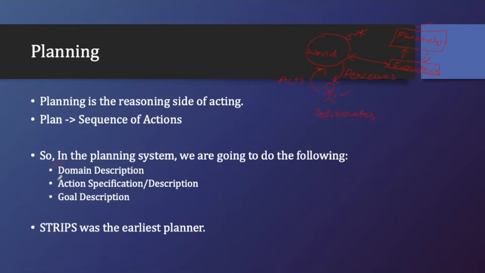The second thing is action specification or action description. What are the legal actions that can be performed in the environment? Those actions have to be specified. Without that you cannot do anything. Let's say you want to play the chess game. Let's try to explain this with the help of this example.